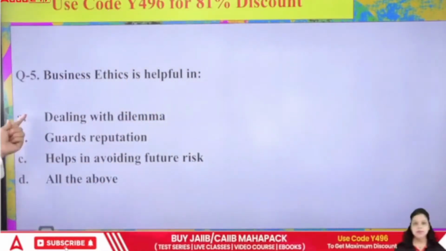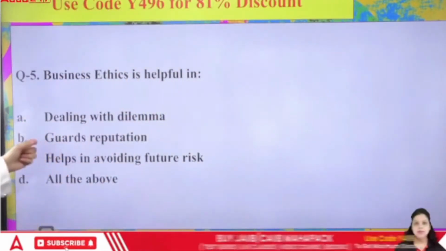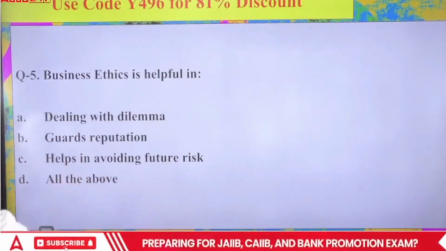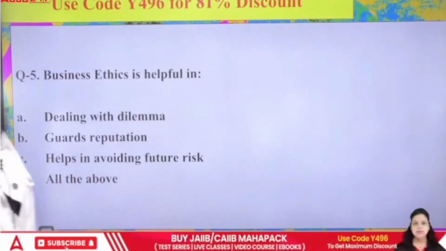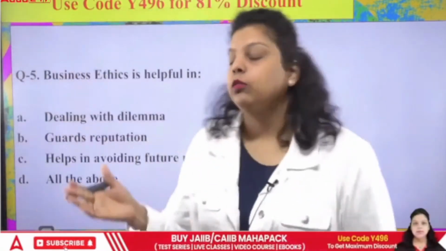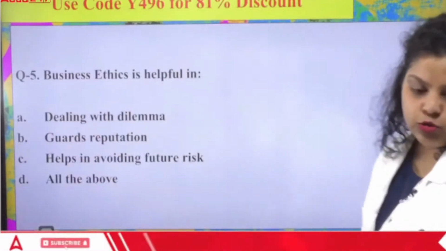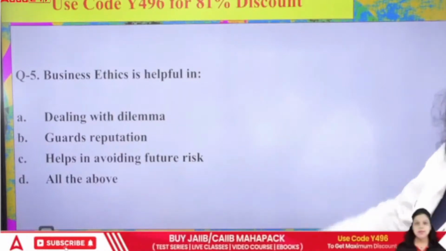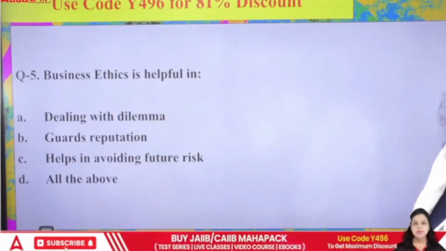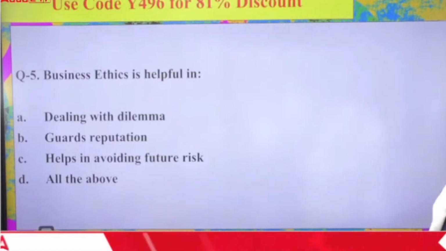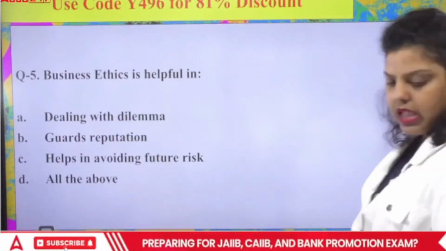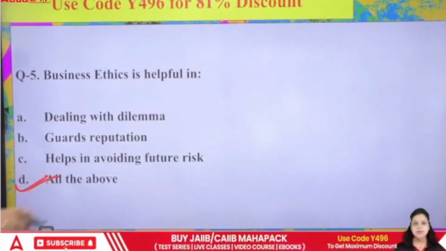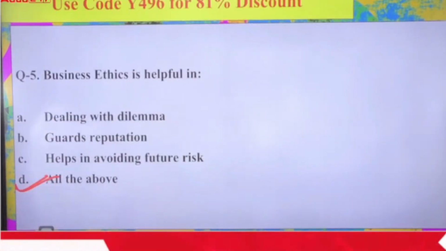So it is helpful in what? First, dealing with dilemma. Second, guards reputation. Third, helps in avoiding future risk. And fourth, all of the above. If an organization has business ethics, it will be helpful for which of the following? A, B, C or D? And the right answer will be all of the above. In all of the above conditions, business ethics will be helpful for the organization.